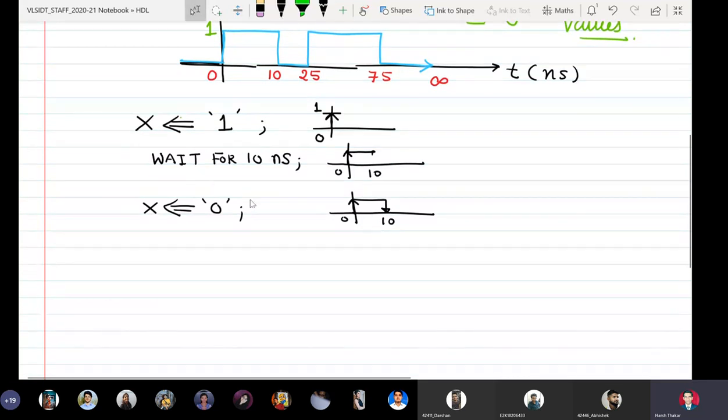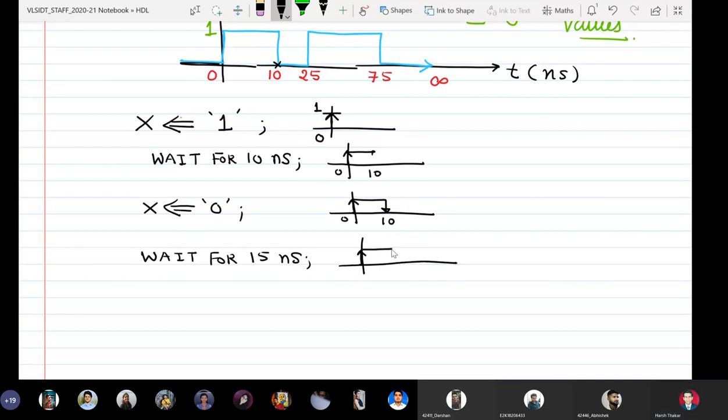Now from 10 to 25 it remains 0. In the timeline we have reached 10 nanoseconds here, and now we have to progress by 15 nanoseconds. So I will write wait for 15 nanoseconds, remaining at 0. Now the waveform has reached like this: it went like this, at 10 nanoseconds like this, and it has reached here now. 0, 10 and 25.